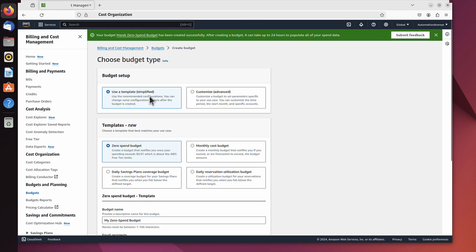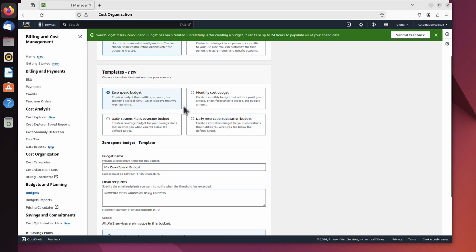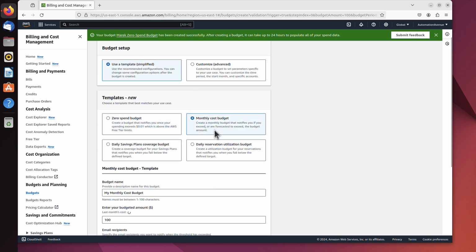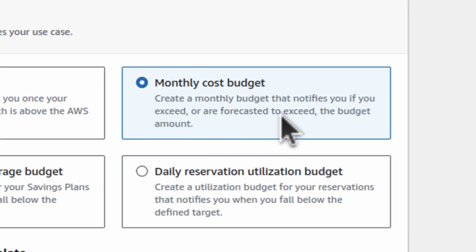We'll leave it as the simplified template, which is much easier. And now we will change from Zero spend budget to maybe this one, Monthly cost budget. What's interesting about it, as you can see, it notifies you if you exceed or are forecasted to exceed the budget amount. If you start a new month and on the first day you exceeded $1, this AWS budget can see you will actually exceed $10 by the end of the month.